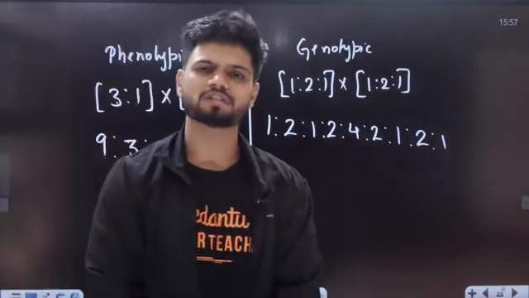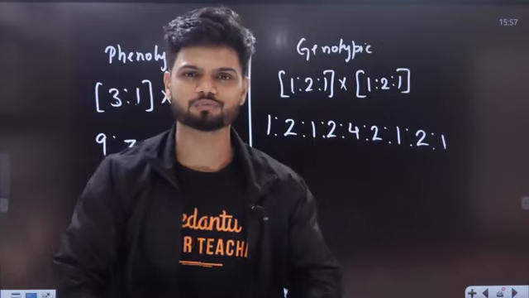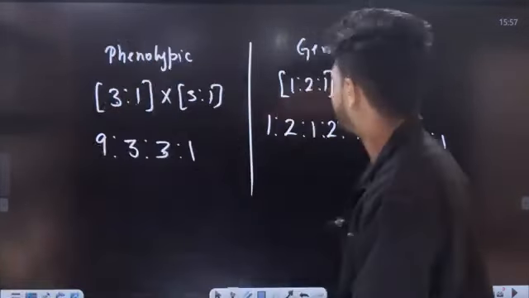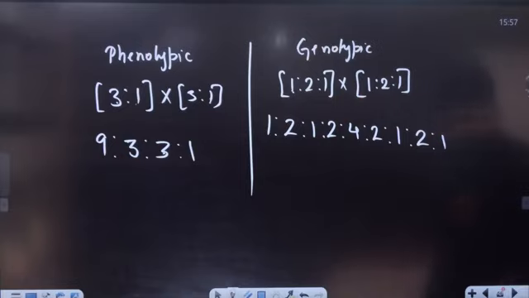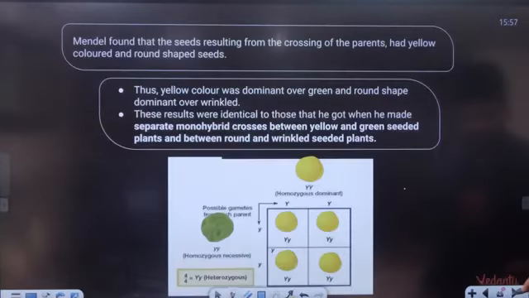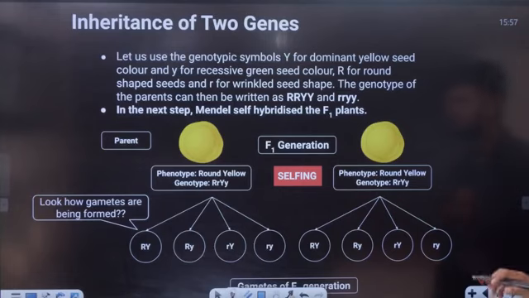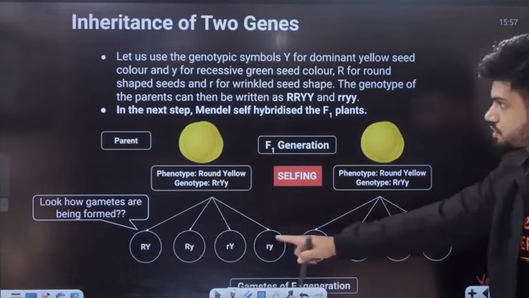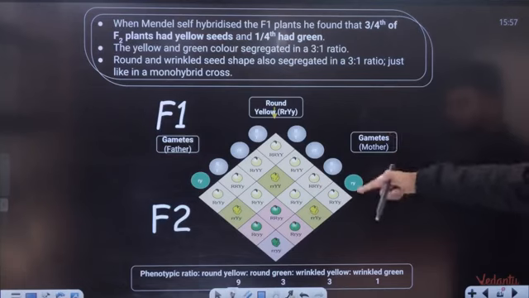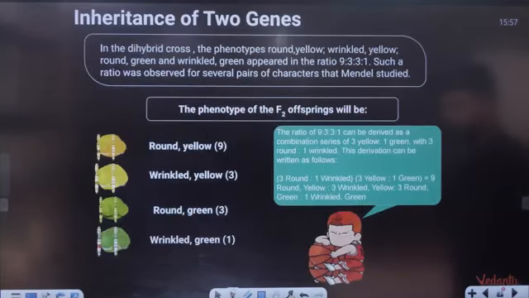Small trick will save you a lot of time in the future if you want to ever flex on your friends that you know genotypic ratio. Okay. Now that was your entire dihybrid cross given in your NCERT. This is your gamete formation right here. Selfing of F1, we get F2 here. 9:3:3:1 is your phenotypic ratio.